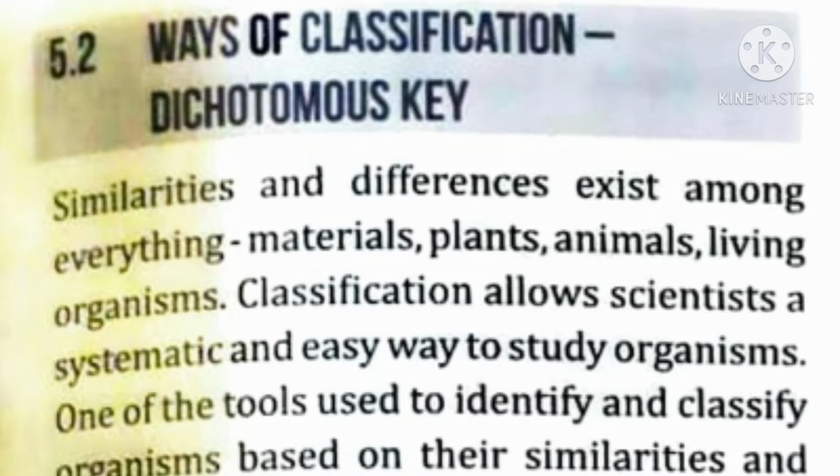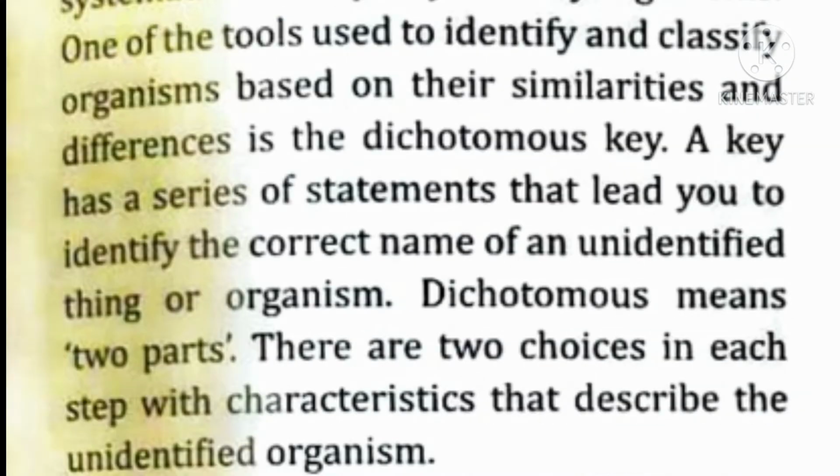Second subtopic is ways of classification. Dichotomous key. Similarities and differences exist among everything: materials, plants, animals, living organisms. Classification allows scientists a systematic and easy way to study organisms. One of the tools used to identify and classify organisms based on their similarities and differences is the dichotomous key.